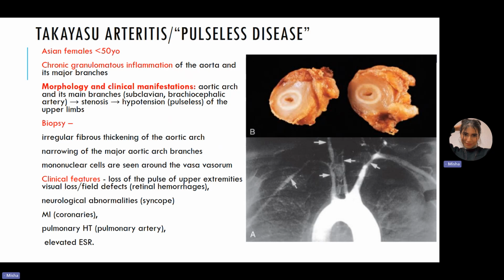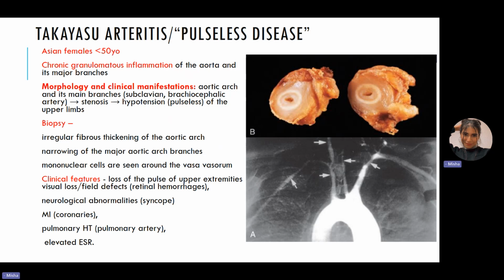Now let's talk about biopsy. What do we see in the biopsy? We can see that there can be irregular fibrous thickening of the aortic arch because of the intimal hyperplasia, the narrowing of the major aortic arch branches, also the carotids, right? And then we can see mononuclear cells, which are also seen around the vasa vasorum. What is vasa vasorum? The arteries or the vessels which are basically supplying our thick arteries as well. Okay. So we have muscles there as well, and they also need perfusion. So these are the vessels which are providing it.